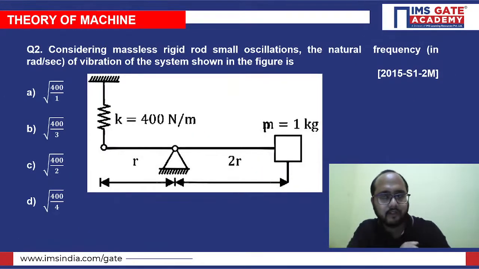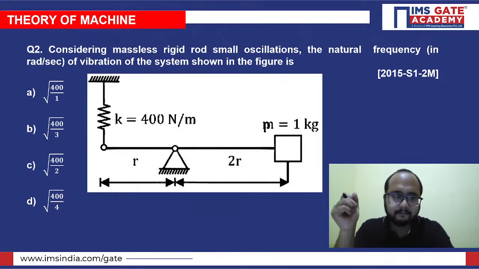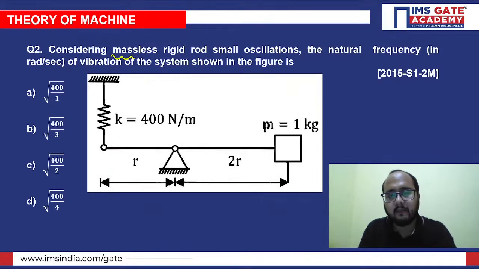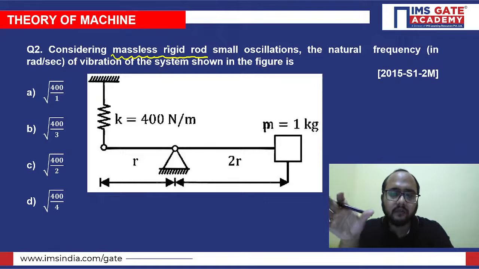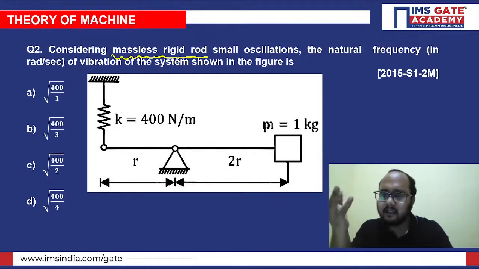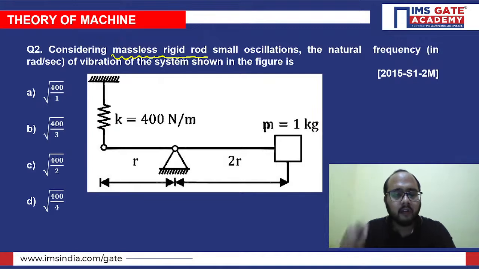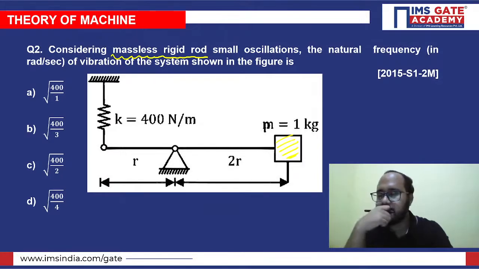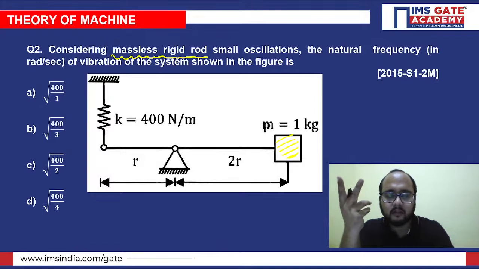This is our next question, which was asked in GATE 2015, right? Here, a very important point they've mentioned, that is the massless rigid rod. It means we don't have to consider the mass of the rod. Okay, they're asking again the natural frequency of the given system. So only this particular body is having the mass, the rod is massless. Okay. See, you can solve this particular question with two methods, right?